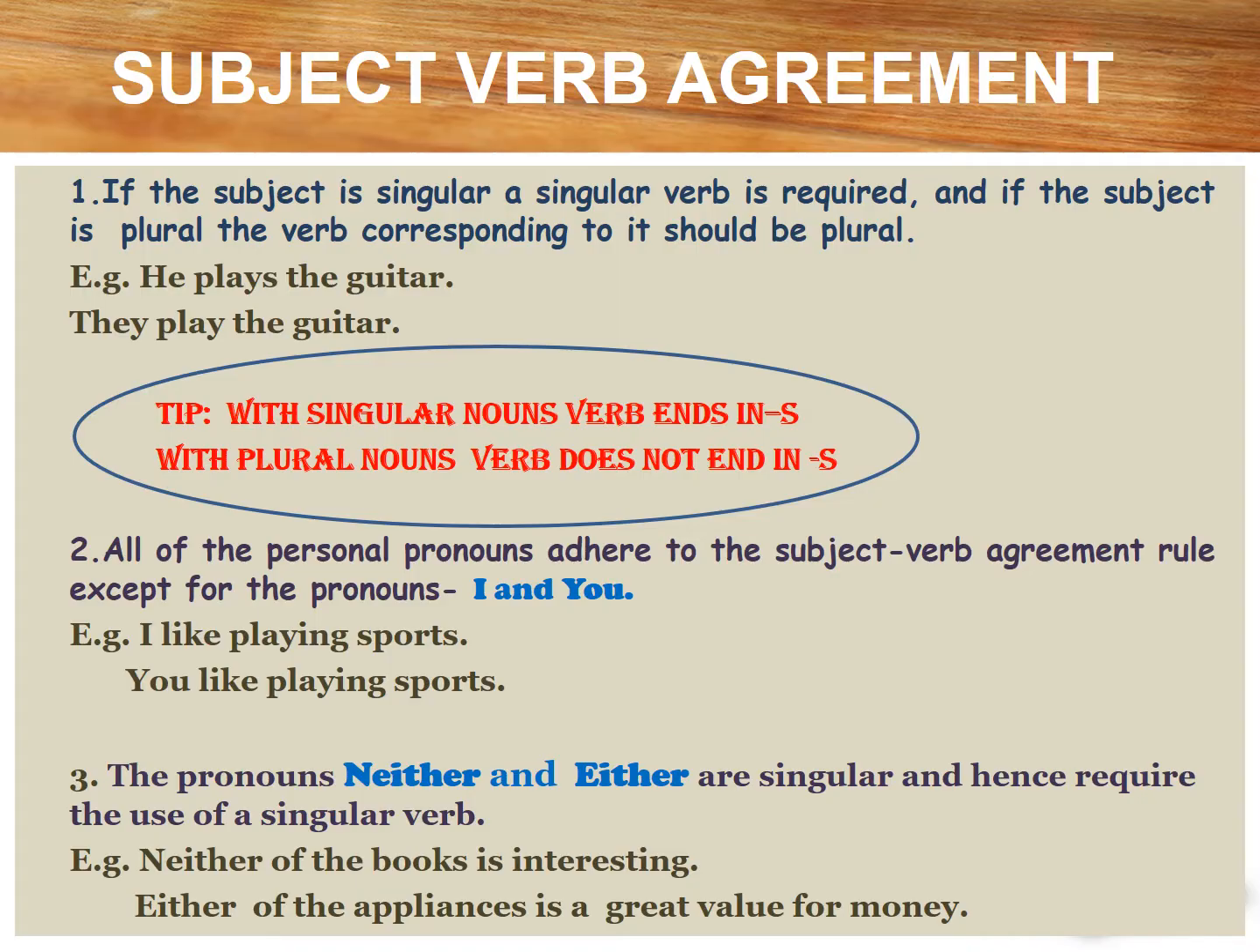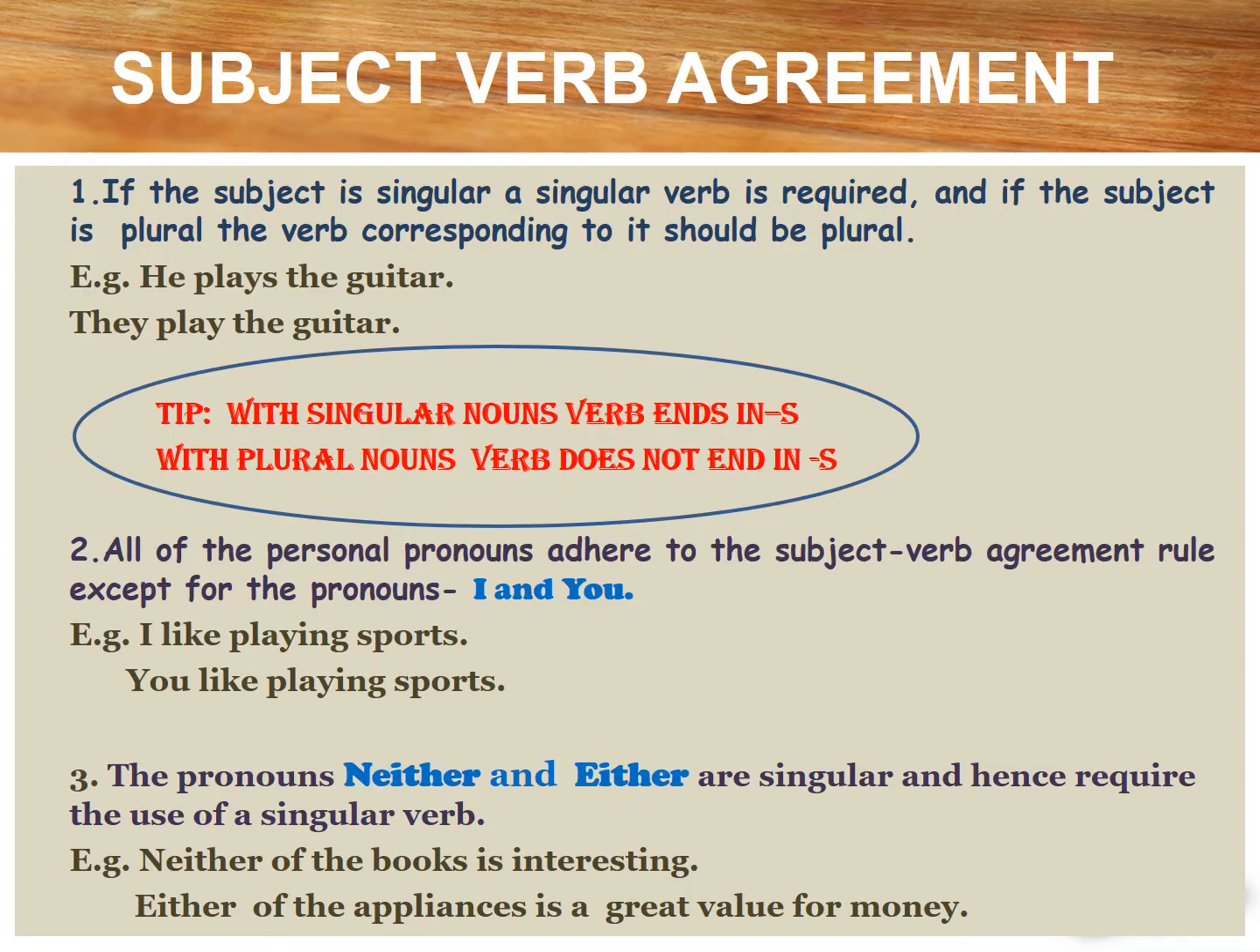The first rule of subject-verb agreement is if we have a singular subject, the verb should be singular, and if the subject is plural, the verb corresponding to it should be plural. Here is a tip. With singular nouns, verbs end in s, and with plural nouns, the verb does not end in s. For example, he plays the guitar. Note that in this example, he is a singular noun. Hence, we have the singular verb plays. He plays the guitar. They play the guitar.